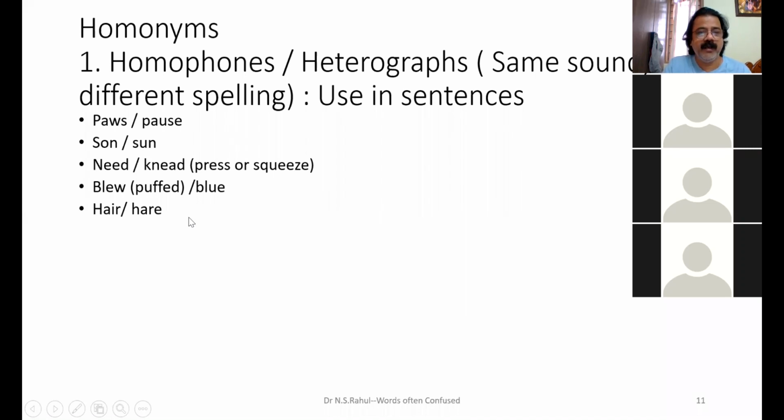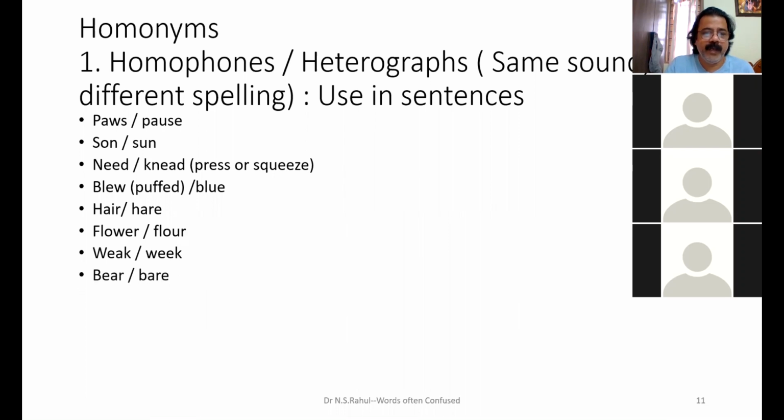Please check. Yes, sir. Now both are pronounced the same way. Again, flower and flour. The first one, flower, you know; FLOUR is flour. Week, you know. Bear, you know. Deer, you know. Road, and past tense, RODE. Mail, you know. Both are pronounced the same way, mail and male.